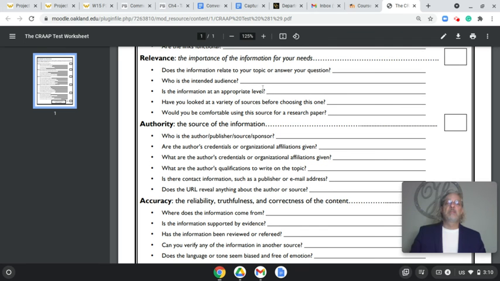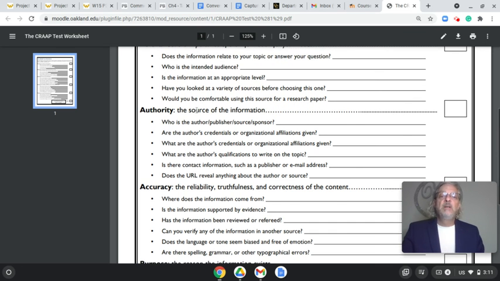So relevance is the importance of the information. I think this is probably the more challenging part of the CRAAP test, talking about whether or not this is relevant to you. This is where we probably have to read a little closer and think about who the intended audience is. When it asks whether the information is at an appropriate level, is it talking about the topic in a way you would expect? Is it more elementary, middle school, high school, college level? What does the information sound like to you?